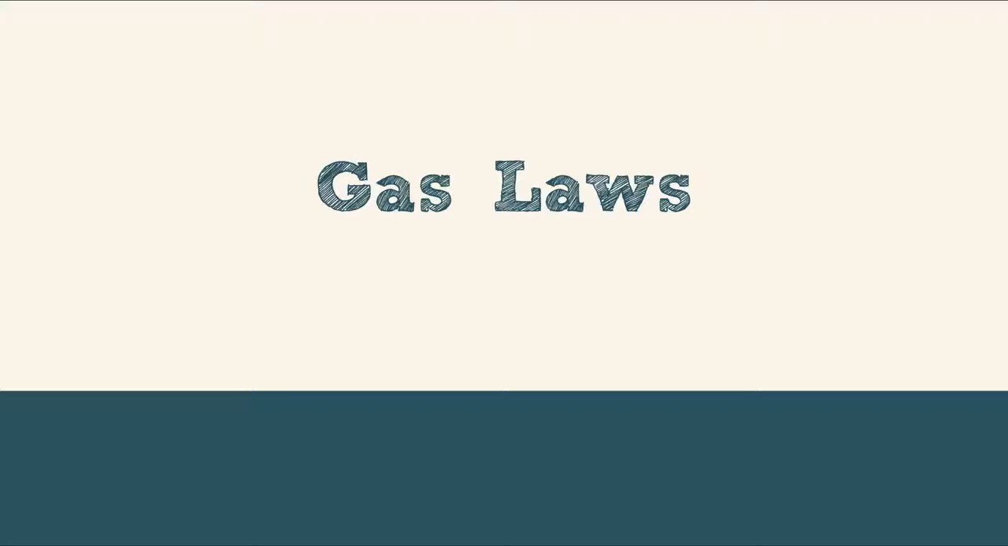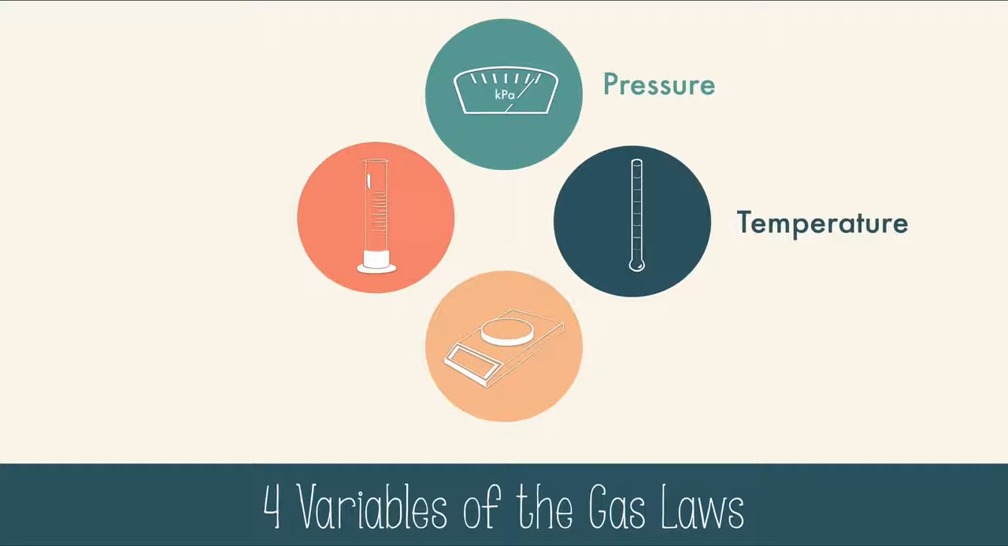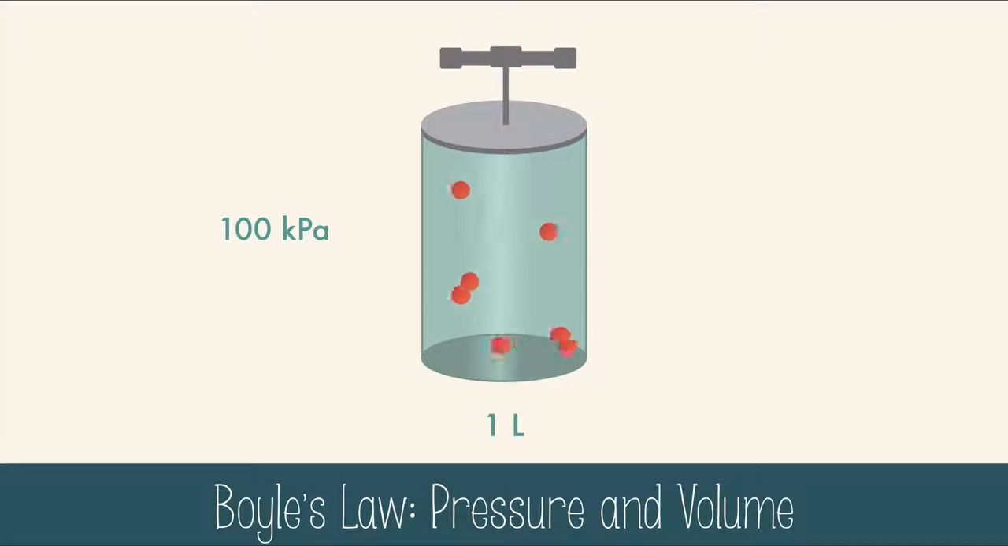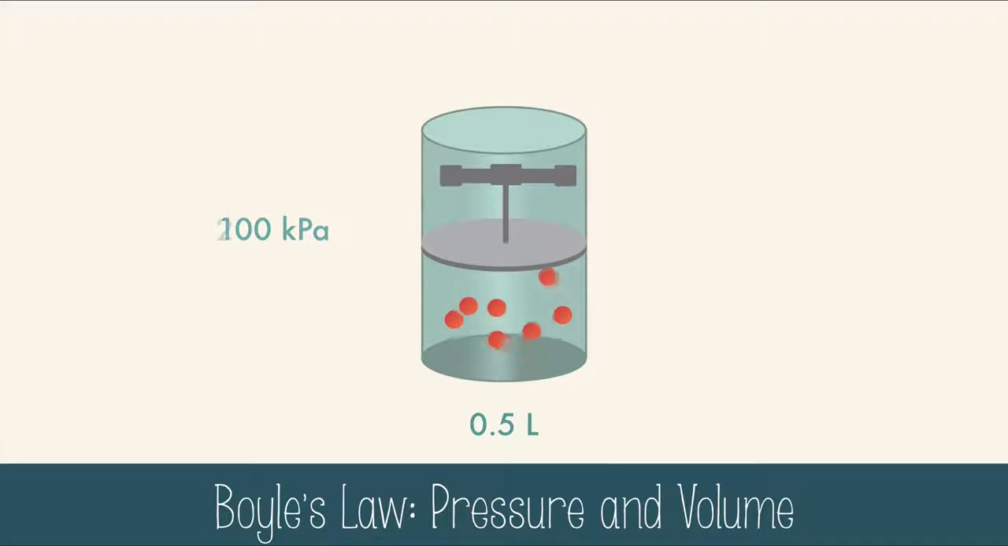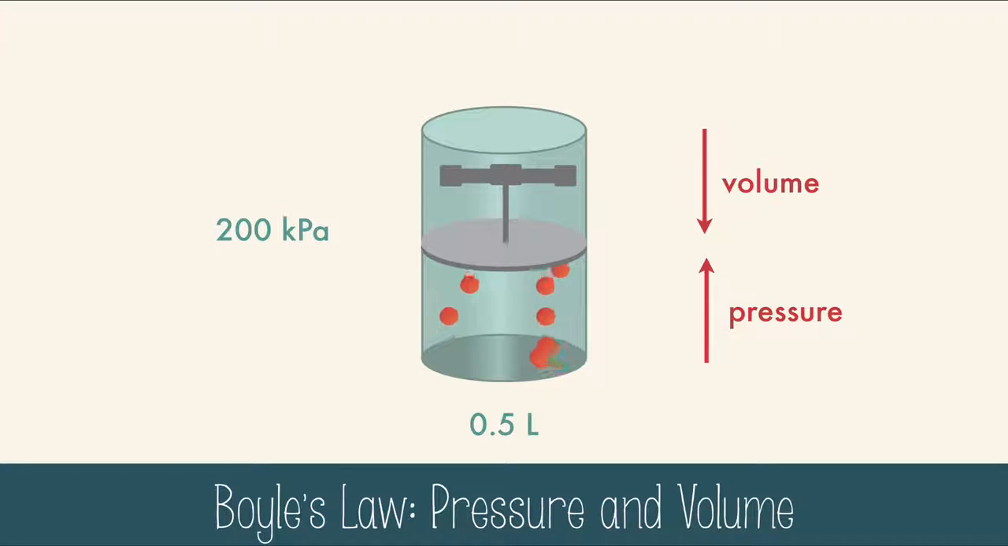Now we're ready to learn some gas laws. Before we dive in, you need to know what the 4 variables of the gas laws are. We have pressure, temperature, volume, and moles. To see how one variable affects another, we have to hold the other 2 variables constant when we test them. First, we'll look at pressure and volume. We'll hold moles and temperature constant by using a sealed container and consistent temperature. And just like we saw earlier, when we decrease the volume, the pressure increases.